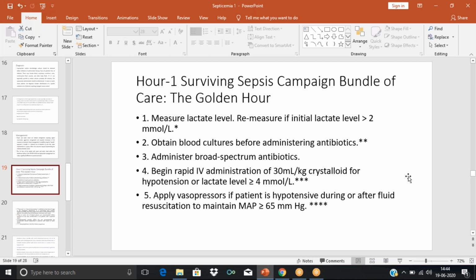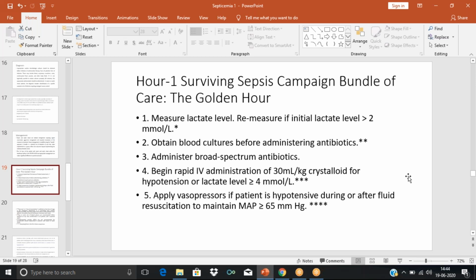So here we don't know the etiology. So that is why in empirical therapy we go for broad spectrum. Broad spectrum antibiotics means those antibiotics that have coverage over gram negative, gram positive, and even some other microorganisms. So in all cases of empirical therapy, we go for broad spectrum antibiotics.